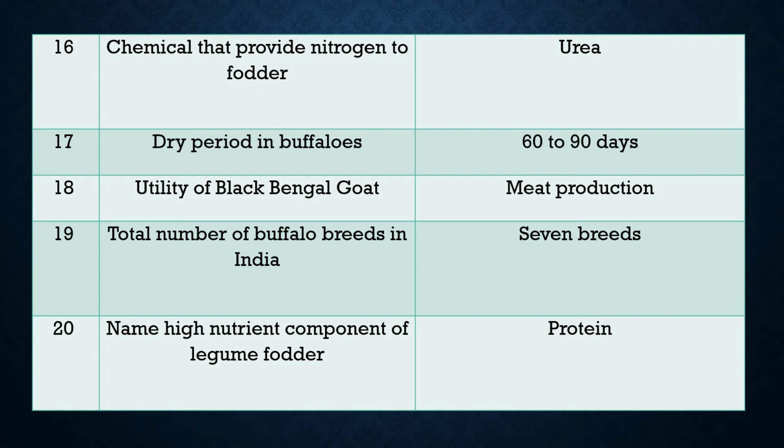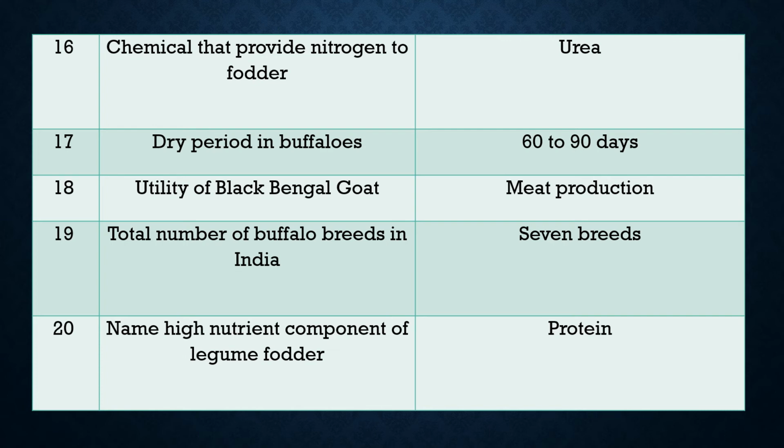Question 18. What is the utility of black Bengal goat? Answer: the black Bengal goat is important for meat production. Question 19. What is the total number of buffalo breeds in India? Answer: total number of buffalo breeds in India is 7.